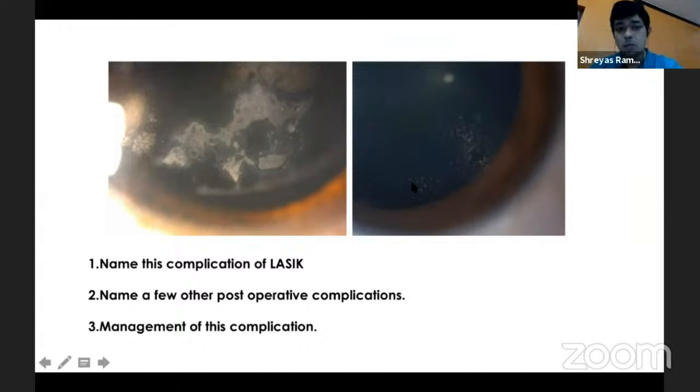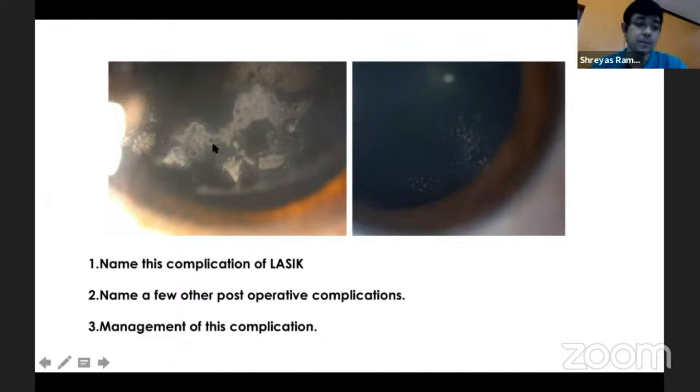The problem with epithelial ingrowth, especially when it becomes this thick, is that occasionally the nutrition to the surface of the flap can get affected, and therefore you may have recurrent epithelial defects over that region, and even melting or necrosis of the flap in that region. Apart from that, you can also have astigmatism and irregular astigmatism caused by the epithelial ingrowth itself, affecting your vision.